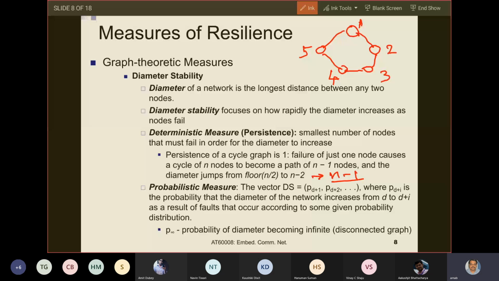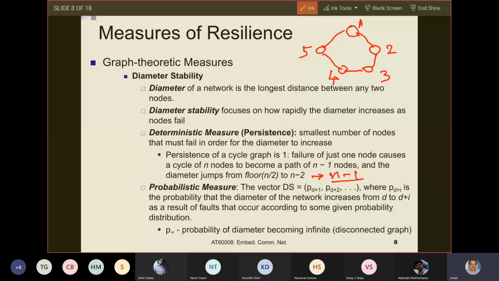Diameter is with respect to a network. Conceptually, I told you that diameter means the distance between the farthest nodes in the network. That is why you are saying over all possible node pairs. One possible node pair is 1, 4. Another possible node pair is 2, 5. Another node pair is 1, 2. Another node pair is 1, 3. So these are all possible node pairs.